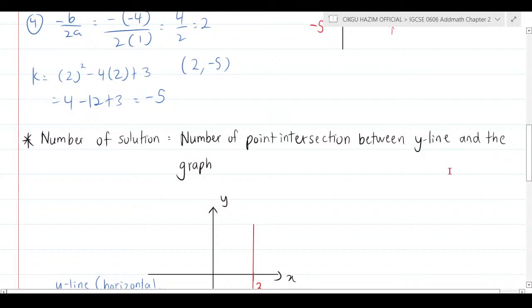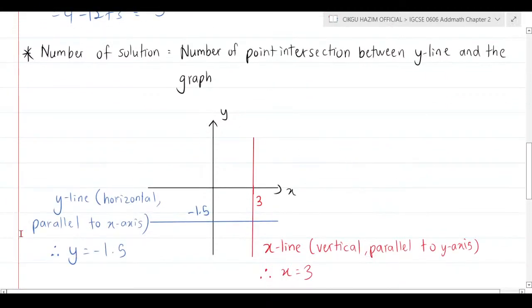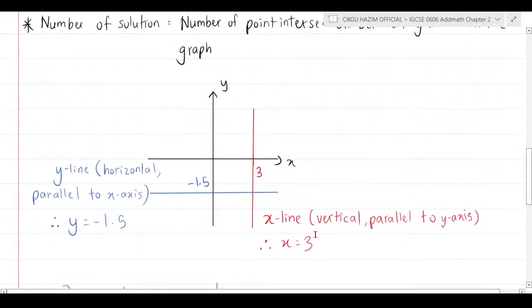What does it mean by y line? Here is back to basics. A y line is a horizontal line, parallel to the x-axis. The way we write it is y equals -1.5, just imagine like that. That is a y line. But if it's an x line, it's vertical, which is parallel to the y-axis. As an example, I wrote here x equals 3. That is the x line.